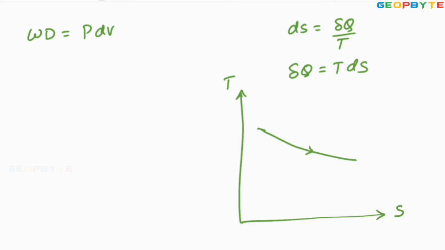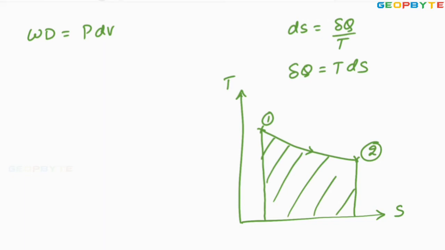This is the curve 1 to 2. Since heat transfer equals TdS, the area below that curve in the TS coordinate system is equal to heat transfer. That means area 1 to KL. So del Q equals TdS equals the area below 1 to 2.